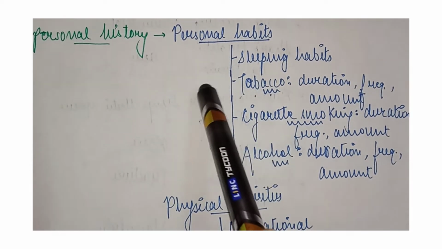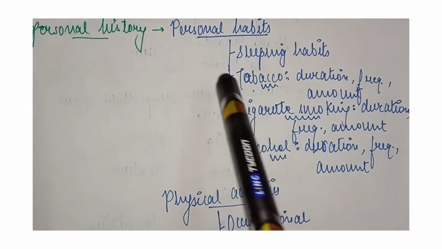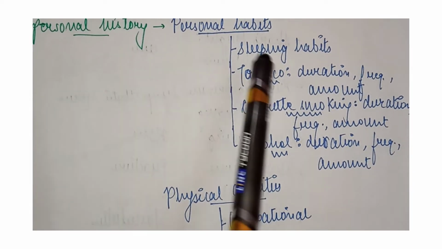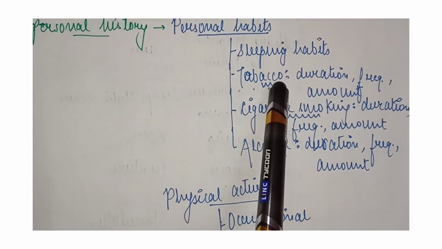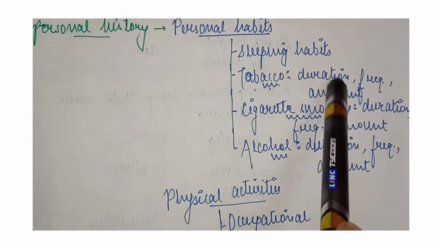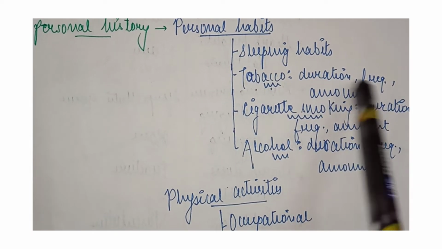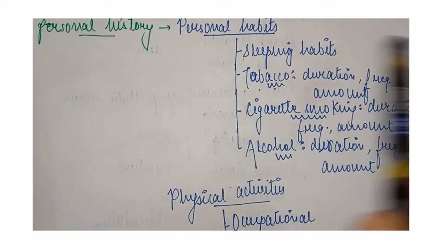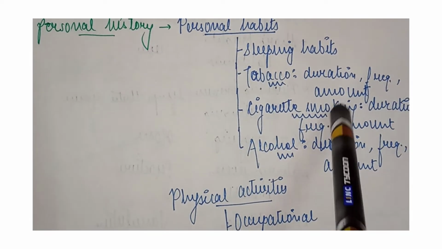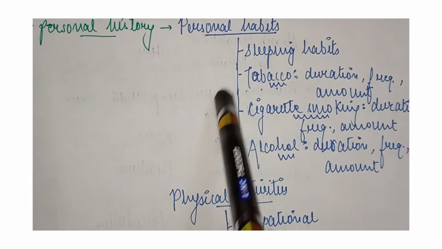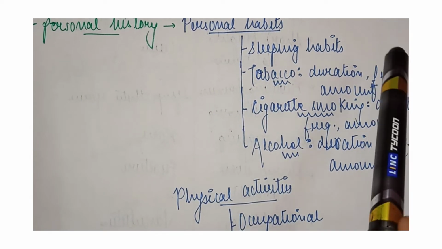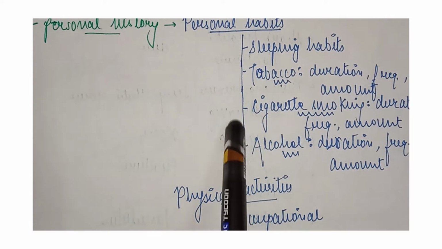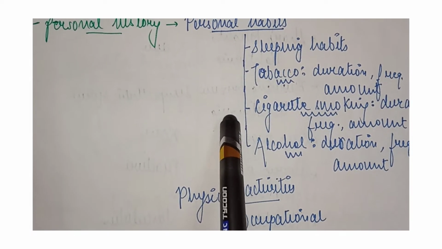Is the patient taking any kind of tobacco? If not, then we'll write not relevant. If it is, we'll write yes, the patient is having. What is the duration? कितने टाइम से ले रहे हैं, what is the frequency, कितनी, and what is the amount: duration, frequency and amount. If the patient says yes, I take tobacco, then we will ask what is the duration, frequency and amount. Now the second is the cigarette smoking.